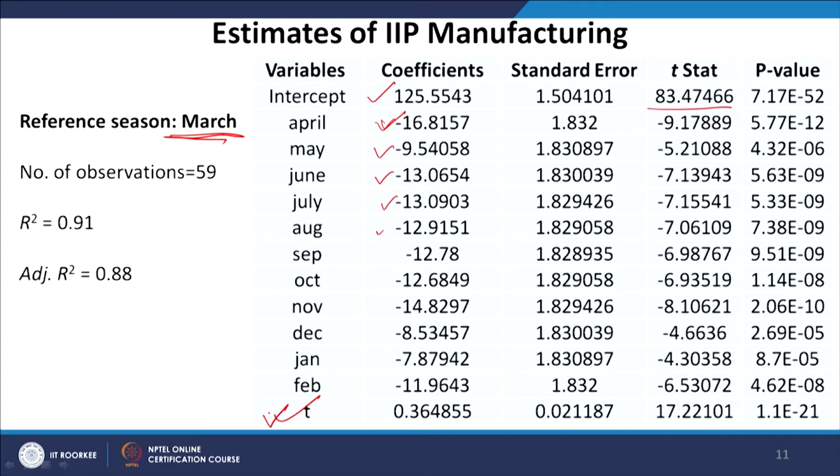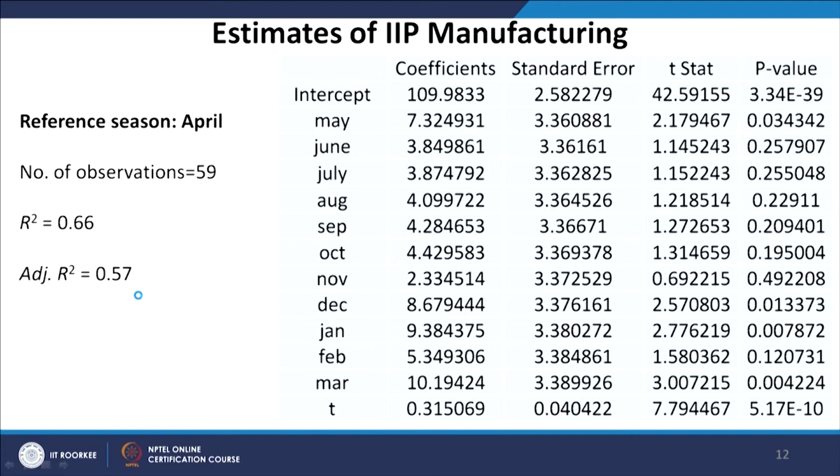The time trend or deterministic trend explains nearly 36% of the variations in the dependent variable, holding other things constant. Fair enough. We also have a very good R square value, which is 91%, and adjusted R square value at 88%. Now, I have re-estimated this model with April as the reference season.